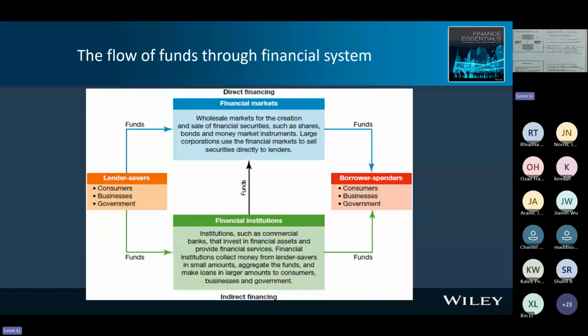For the financial institution, that means the commercial bank, they invest in financial assets and provide the financial service. So financial institution collects the money from saver in small amounts, then aggregates the fund and then makes a loan in larger amounts to the consumer or business and the government. So you can see financial institution collects the money from saver. They can make a loan to the company or to the borrower or invest the money in the financial market.